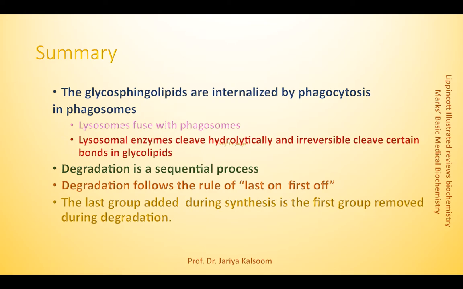So for degradation, first the sphingolipids are internalized into phagosomes, and then lysosomes fuse with the phagosomes, and these are degraded. The lysosomal enzymes cleave hydrolytically and irreversibly certain bonds in the glycolipids. Degradation is a sequential process.